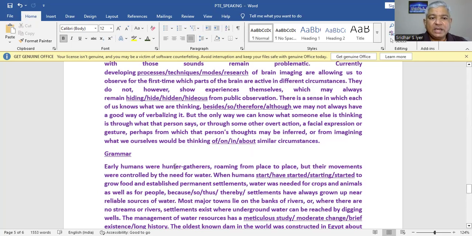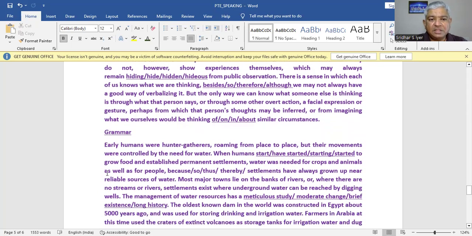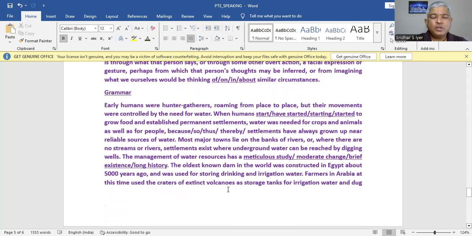Okay, let us look at the grammar fill in the blanks. Okay, this fill in the blanks deals with grammar. Early humans were hunter-gatherers roaming from place to place, but their movements were controlled by the need for water. When humans started to grow food, so it talks about something in the past. So start, have started, starting are all in the present tense. So started could be the right answer, the right collocation here.